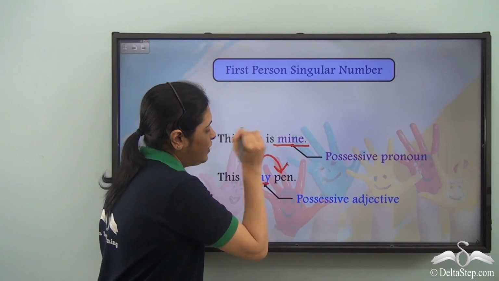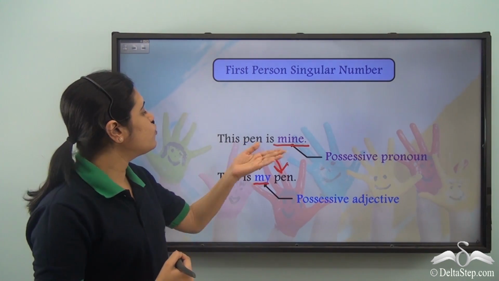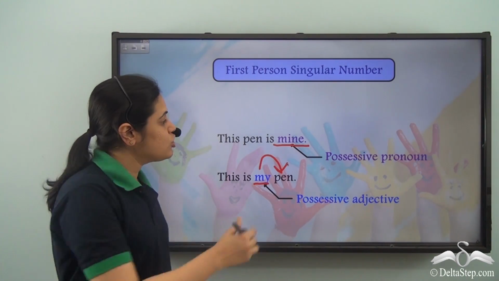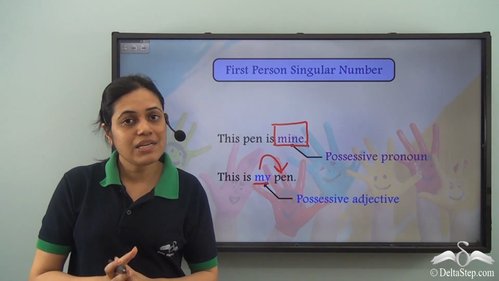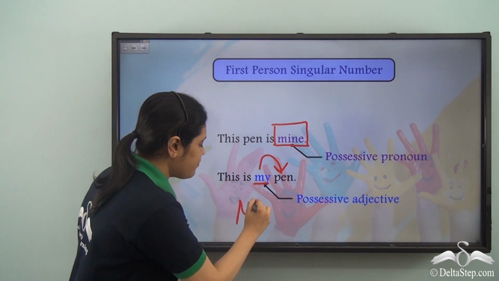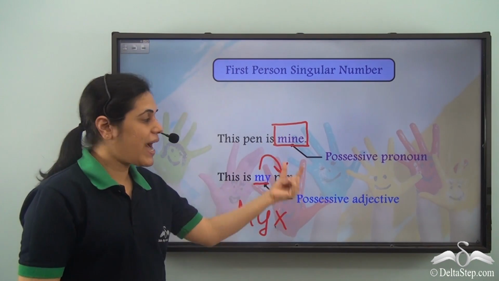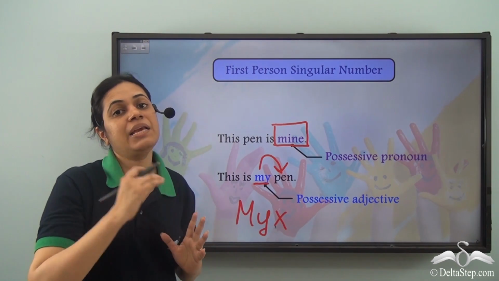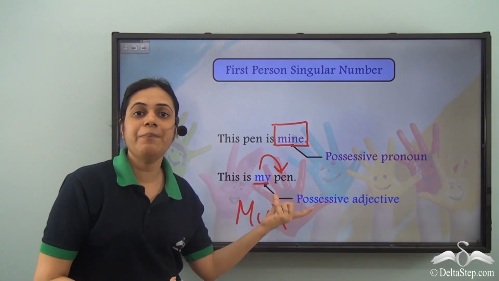This adjective my describes the word pen. So if I pose a question, whose pen is this? Then the answer will be mine. So mine in itself is a complete answer. But if the question is whose pen is this? The answer will never be my. It will be my pen. So mine in itself is a complete word. It shows possession, my pen. But my without the word pen does not make complete sense.